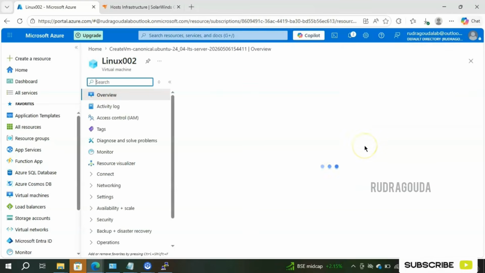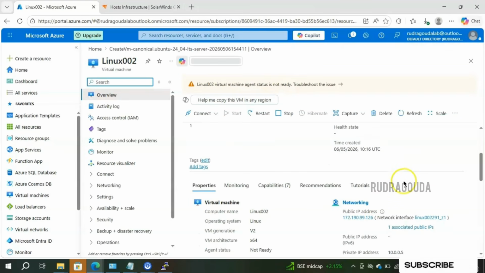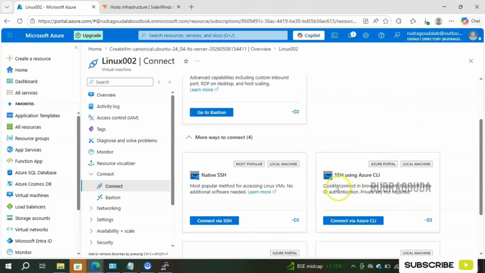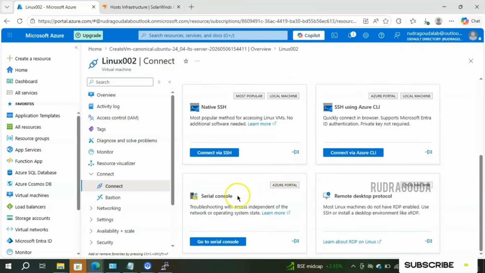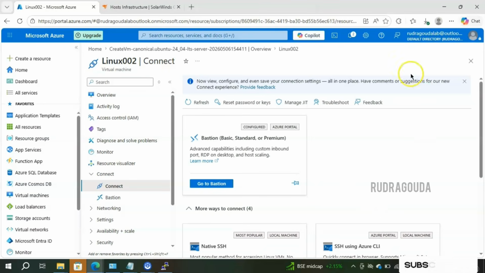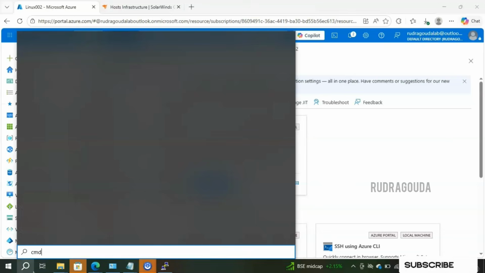Okay. Once this particular page is open, if you scroll down, it will give the command for how to connect. Okay. Connect. Again, choose the option connect over here. Here they have given multiple ways to connect: using SSH, using the Azure CLI, or by using the native SSH. Multiple options they have given here, by using the serial console or remote desktop protocol. A lot of options they have given. To make it simple, what I will do, I will open my command prompt, CMD, right, as an admin.